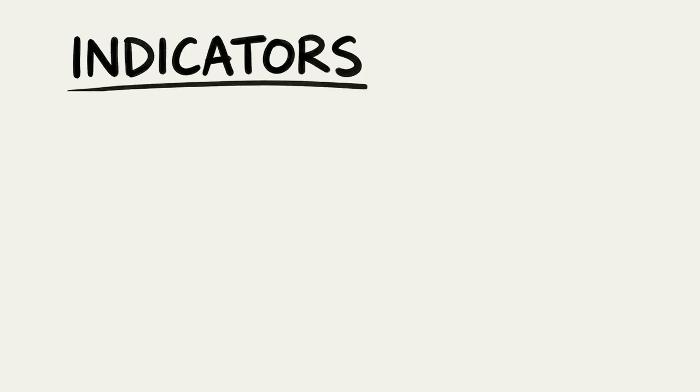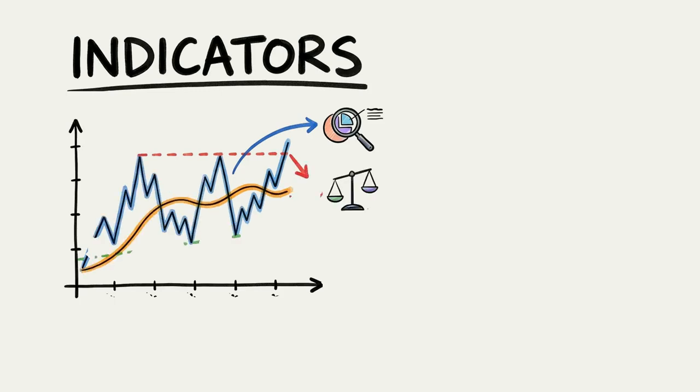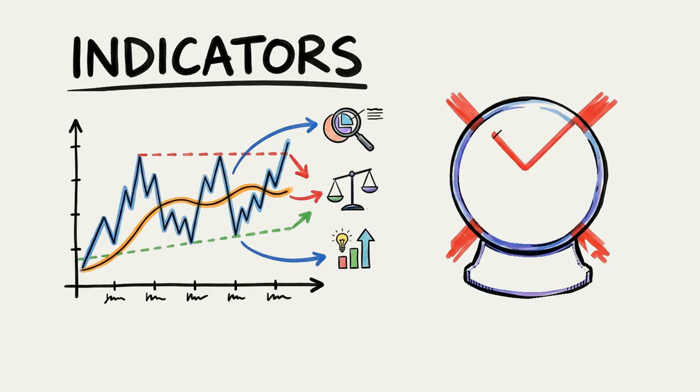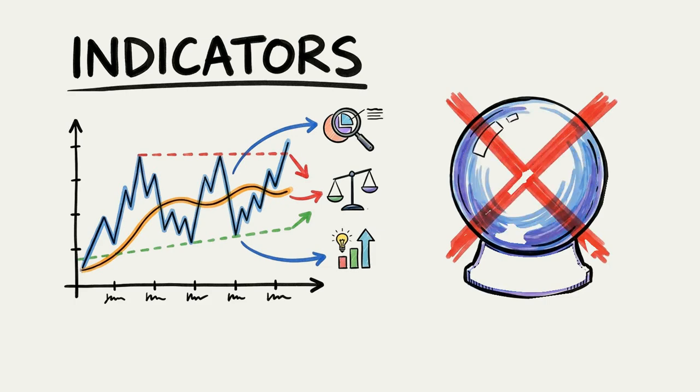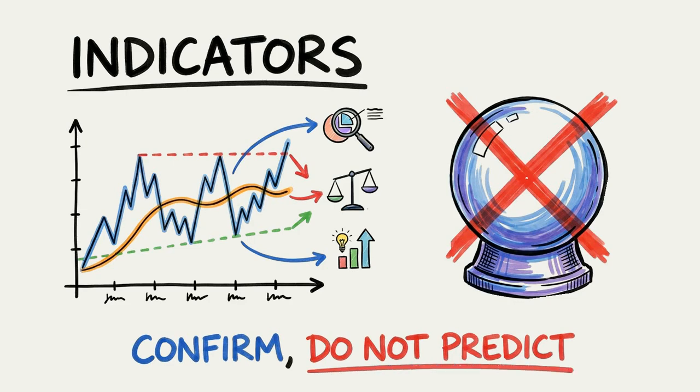Now let's talk about indicators. Indicators are calculations drawn on your chart to help you read the market. They take past price and trading data and turn it into something easier to understand visually. But there is one mindset every beginner should remember. Indicators do not predict the future. They summarize what has already happened, so you can make more informed decisions. That distinction matters. Indicators confirm, they do not predict.